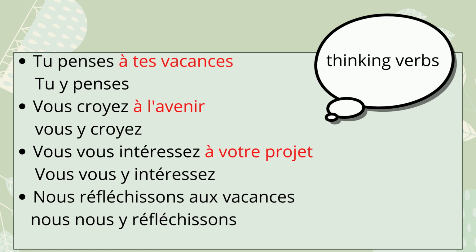"Tu penses à tes vacances." You are thinking about your vacations. Vacations is an abstract noun. We cannot touch the vacation. Therefore, we can replace it with pronoun y. For example, we say, you think about your vacation? Yes, I think about it. That "it" is pronoun y here. "Vous croyez à l'avenir." Avenir is your future. We cannot touch the future. Therefore, we are replacing with pronoun y.